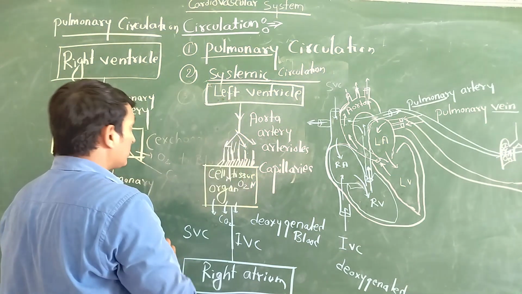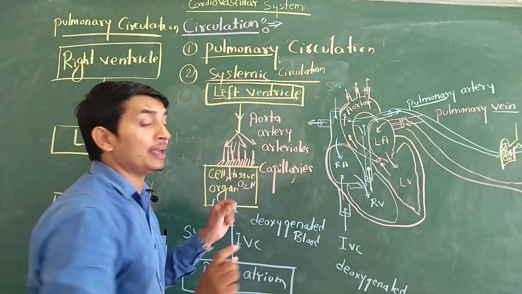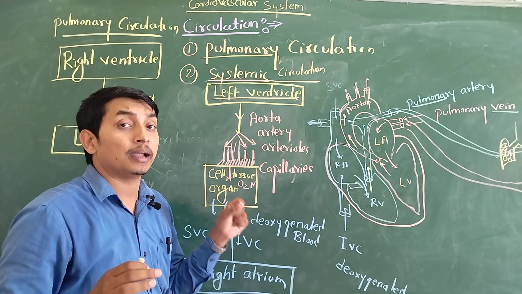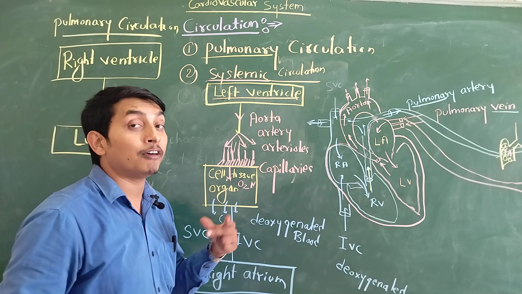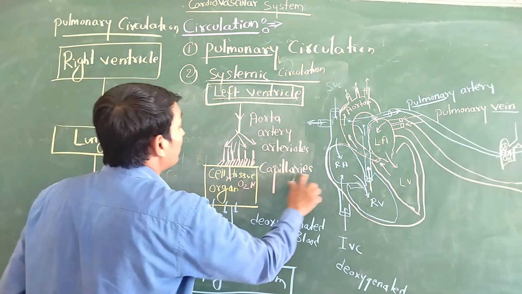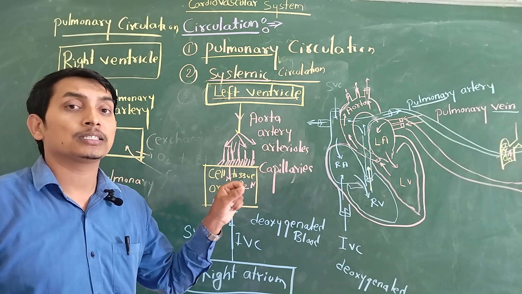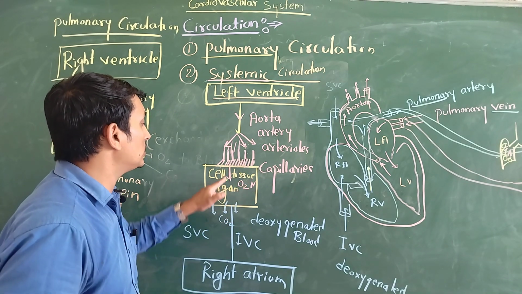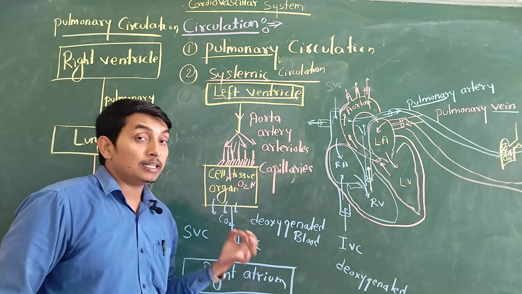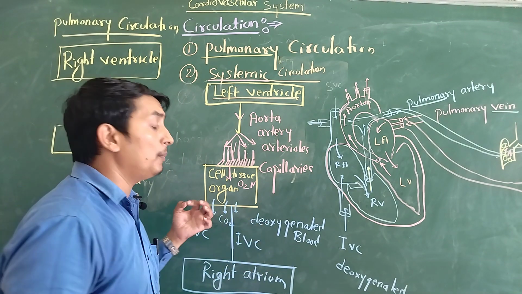When the left ventricle pumps blood, it goes into the aorta. The aorta is directly connected to the left ventricle. The aorta is divided into smaller branches called arteries. Arteries are further divided into arterioles. Arterioles are further divided into very fine hair-like structures, capillaries. These capillaries supply oxygen and nutrients between the blood and cells. In our cells, metabolic waste products are produced due to metabolic respiration.